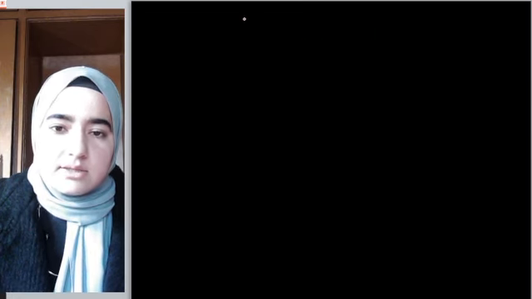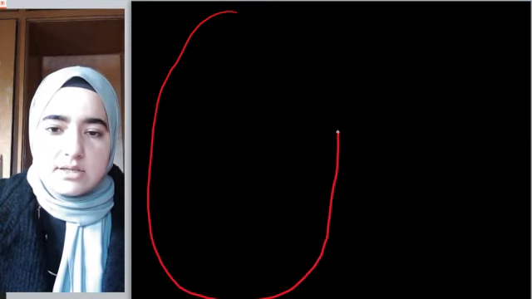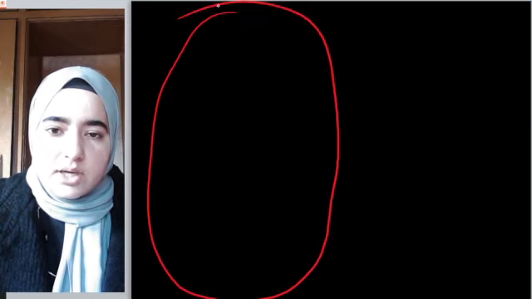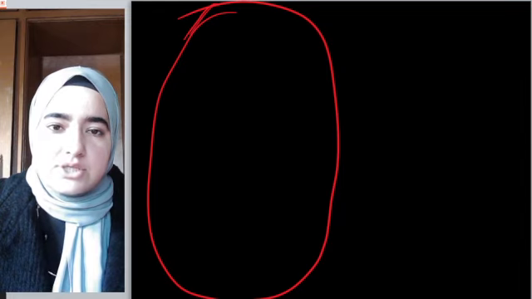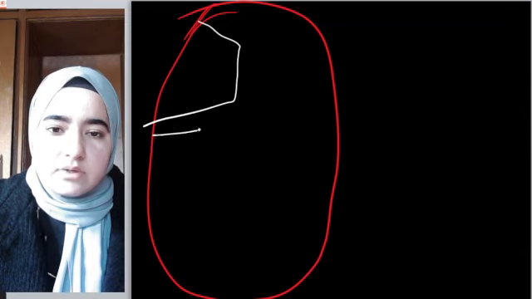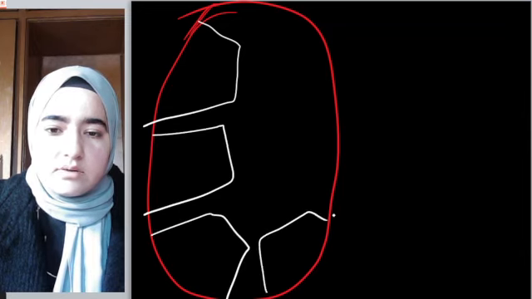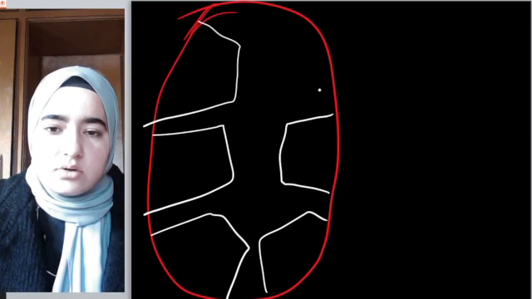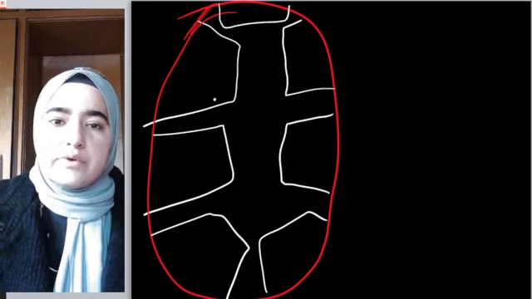I'll show you like this. Say, for example, this is a testis. Now I'm saying each testis has about 250 compartments like this. I can't draw 250 here, but there are 250.